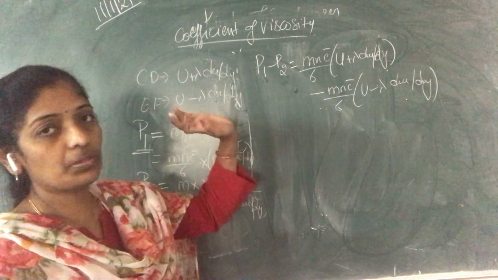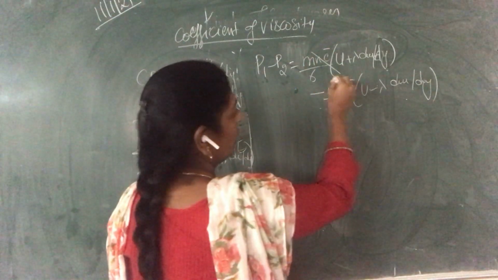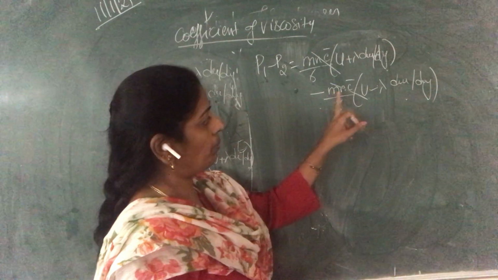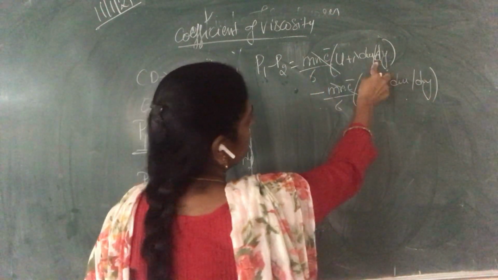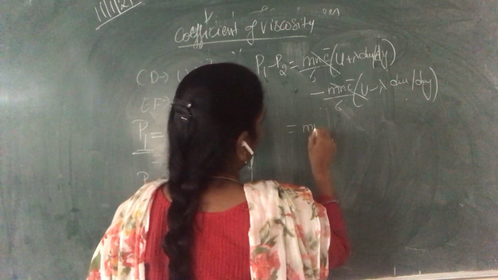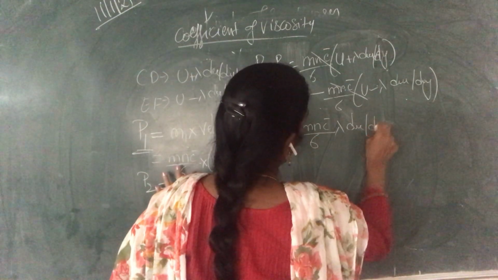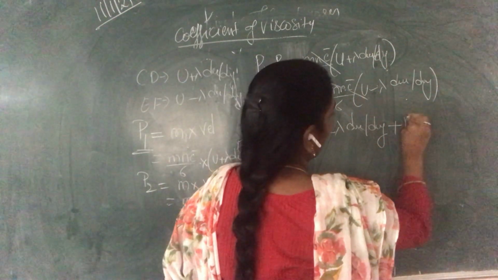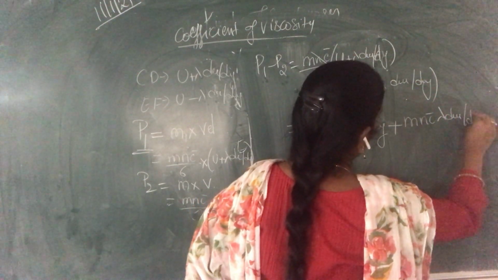Here the mnc bar u by 6 terms cancel, because one is plus and the other is minus. Now, multiplying inside, we get mnc bar by 6 lambda du by dy, and minus times minus gets plus, so again mn c bar lambda du by dy by 6.